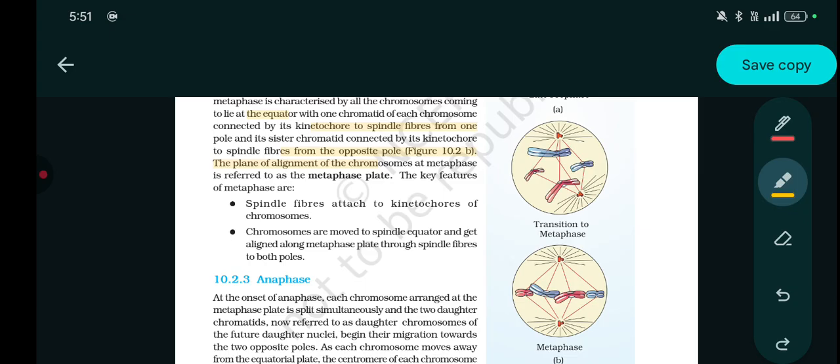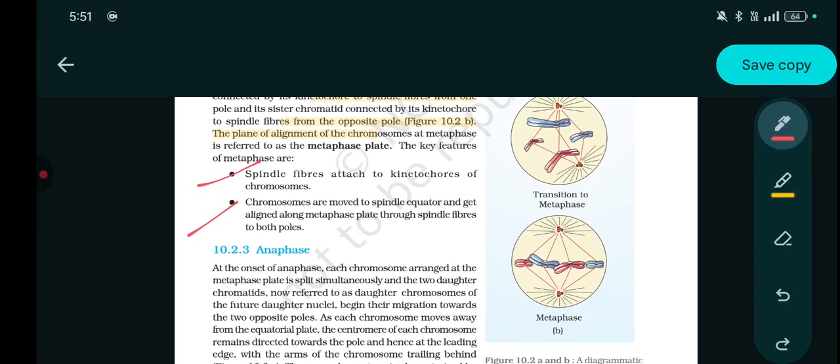The key features of metaphase are the spindle fibers attached to the kinetochores of the chromosomes, and the chromosomes are moved by the spindle fibers to the equator and aligned along the metaphase plate.